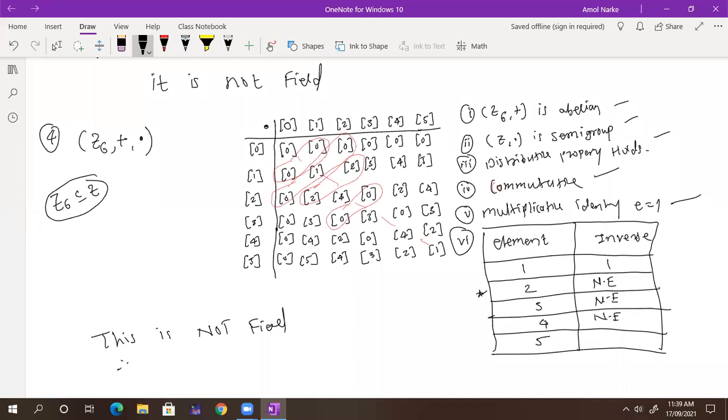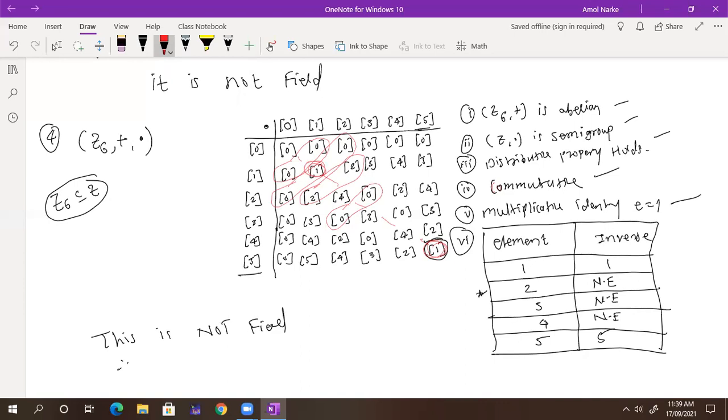5 times 5 is 25, and 25 mod 6 is 1. So you can see here 5 I have, and I'm getting 1 here. If you're getting 1, just circle that 1 every time. So I just use a pen. Here I'm getting 1 only. First time. And whether I'm getting 1 anywhere else? So the inverse of 1 exists, and the inverse of 5 exists. Any other? No, sir.